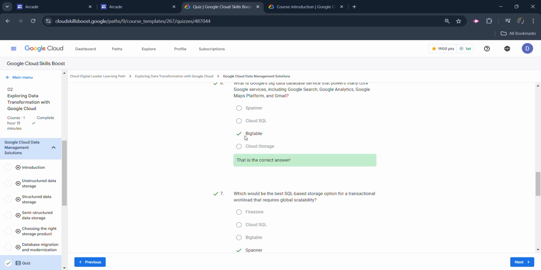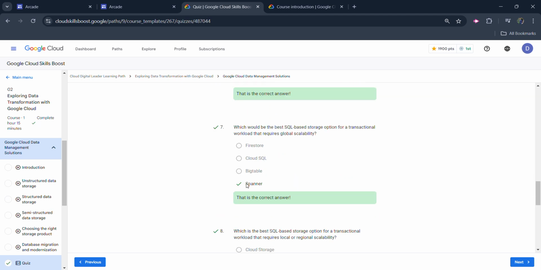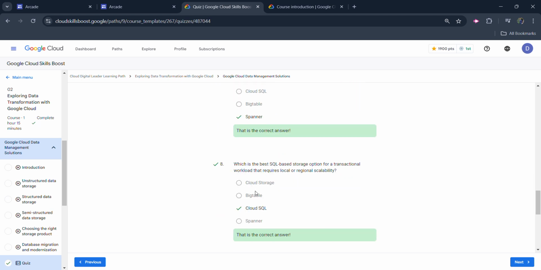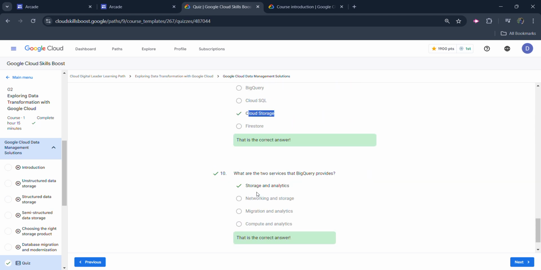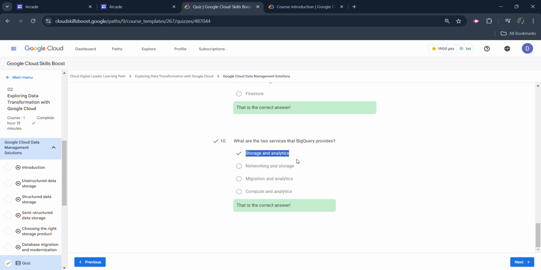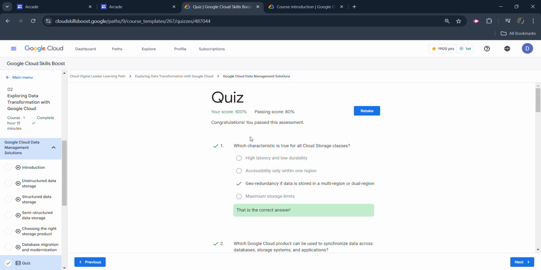For the sixth one, it's Bigtable. For the seventh one, it's Spanner. For the eighth one, it's Cloud SQL. For the ninth one, it's Cloud Storage. And for the last, which is the tenth, it's Storage and Analytics. Once again, click on the Submit button and you will get your 100% score in this quiz as well.